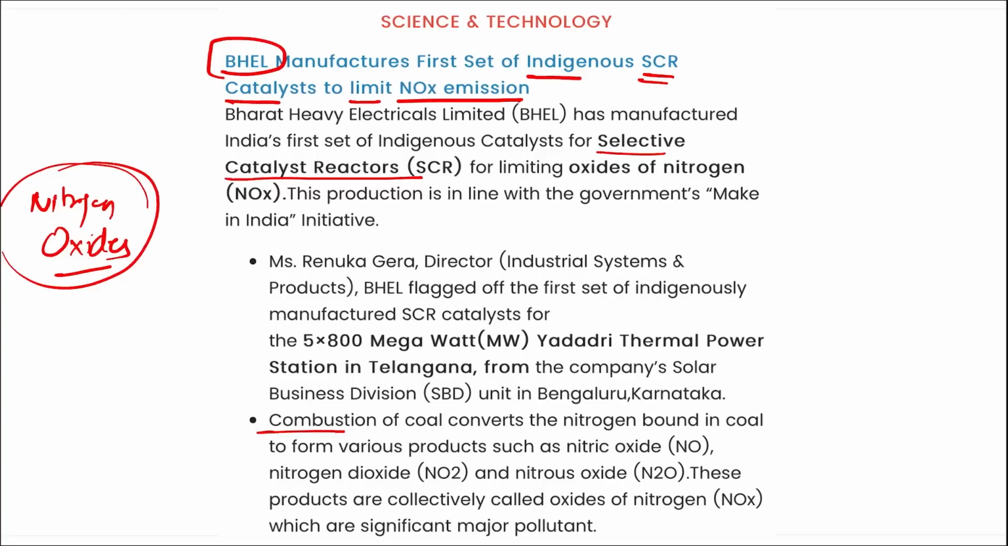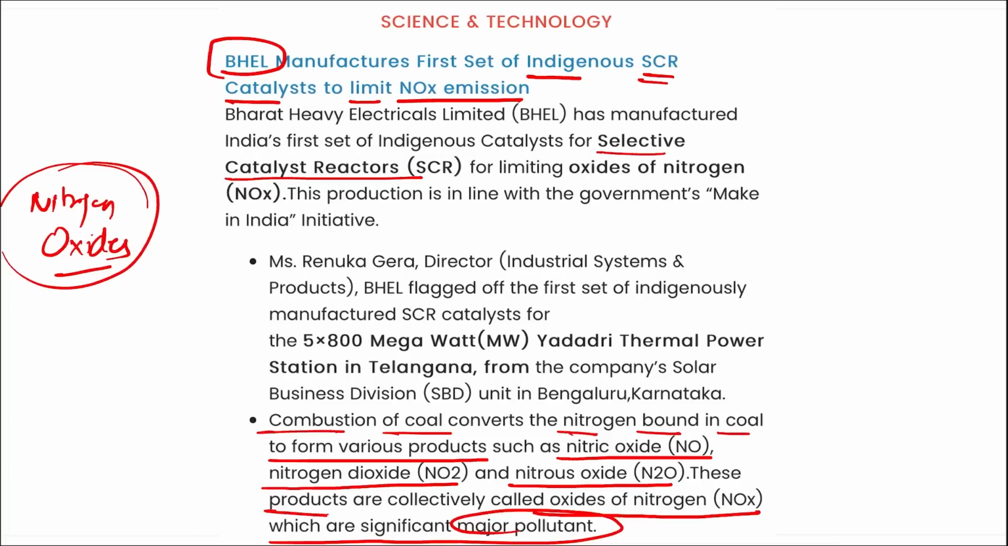Correct? This combustion of coal converts the nitrogen bound in coal to form various products such as your nitric oxide, nitrogen dioxide, nitrous oxide. These products are collectively called oxides of nitrogen, which are significant major pollutants, and they cause harmful pollution that also affects individuals. Correct? So for removing this only, it was BHEL manufacturers who have launched these selective catalyst reactors.